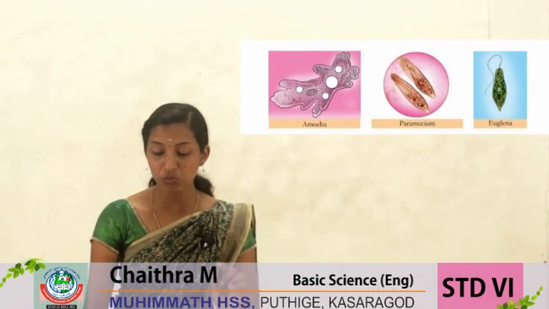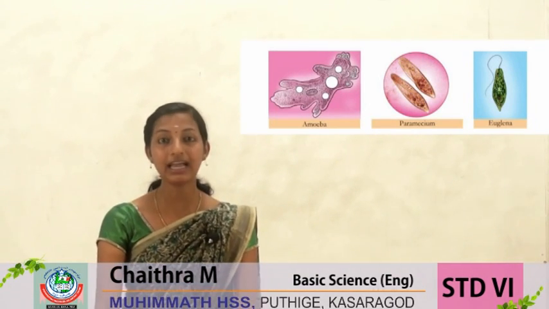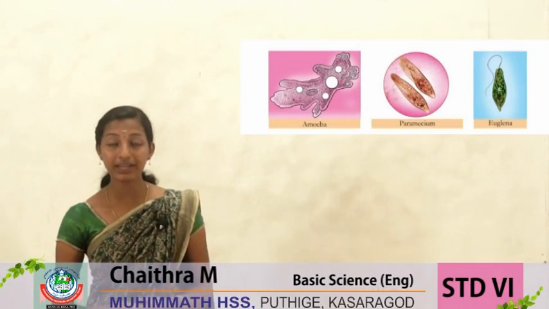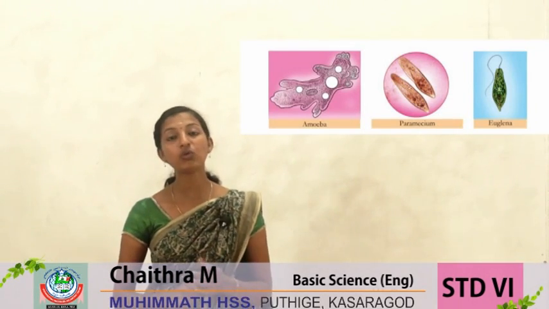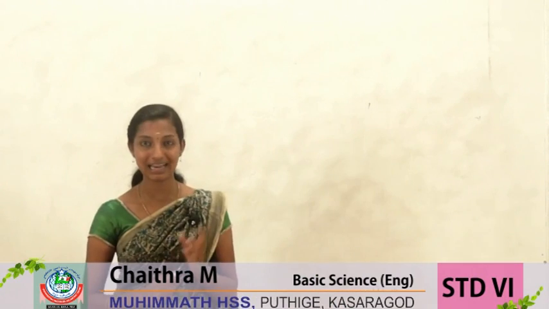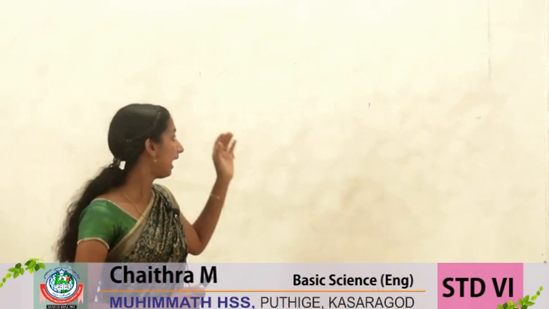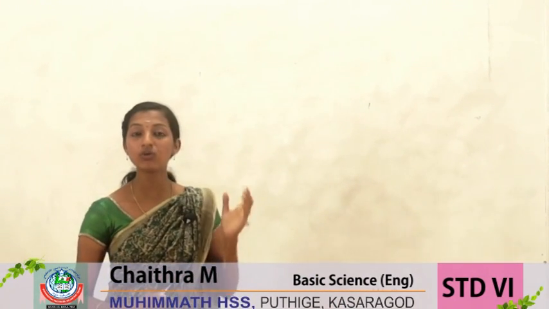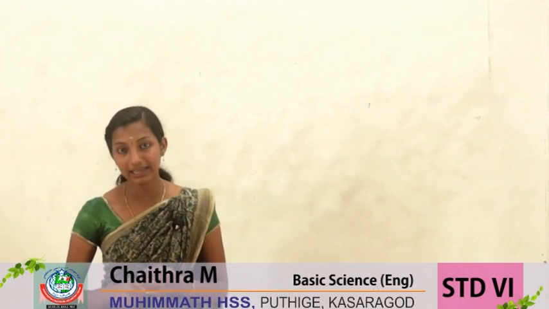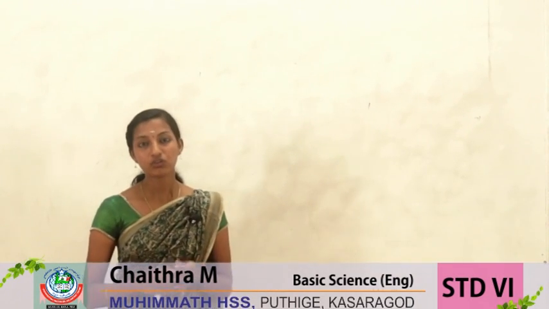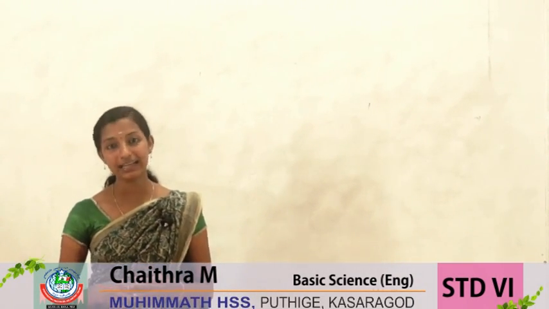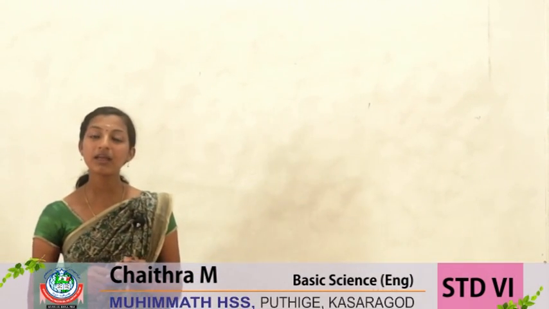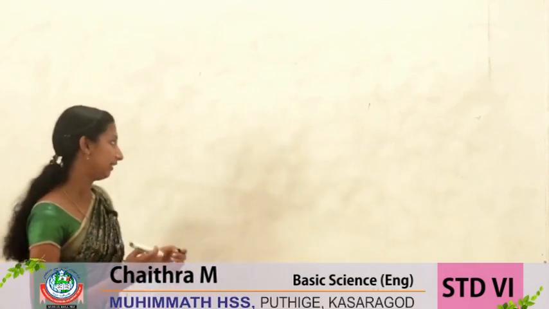There are many small units in our body. Even an ant includes thousands of units like this. We call this a cell. There are some organisms with only one cell. It is known as a unicellular organism.